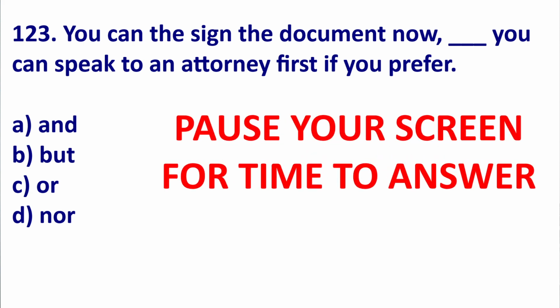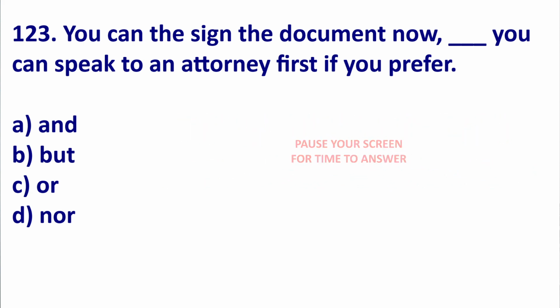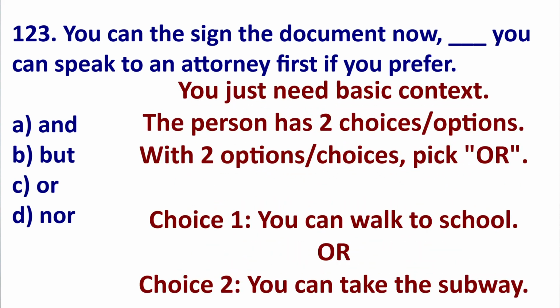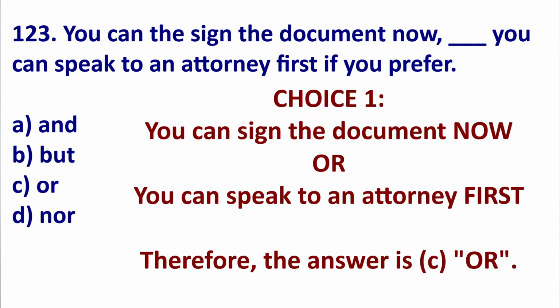Let's look at 123. This is quite easy, but it's all about context. The person is given two choices. Two choices could be, you can walk to school, that's choice 1. You can take the subway. When you give choices, you will use or. So you can sign the document now, that's choice 1, or you can speak to the attorney first, that's choice 2. So or is the best answer.